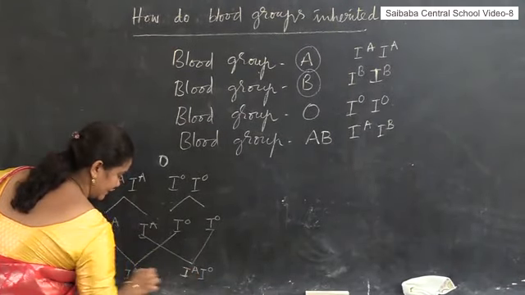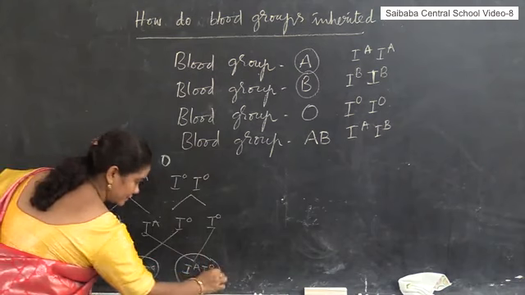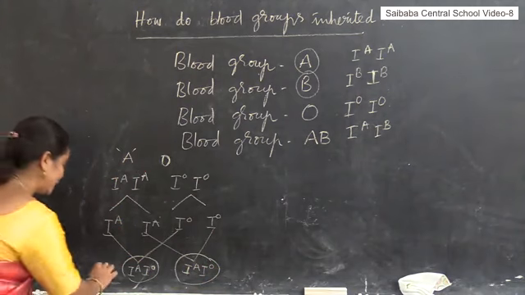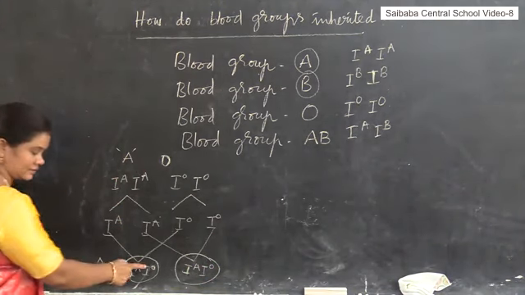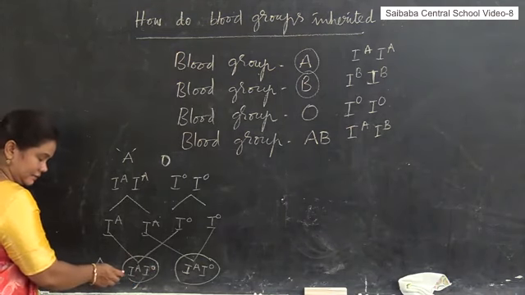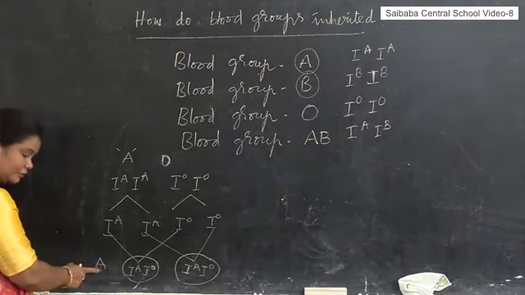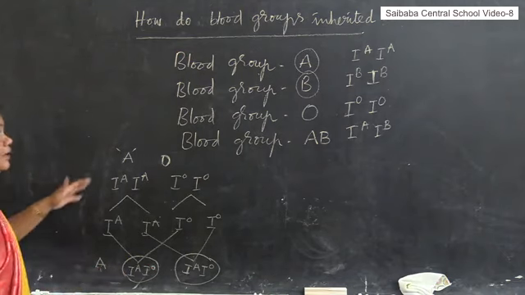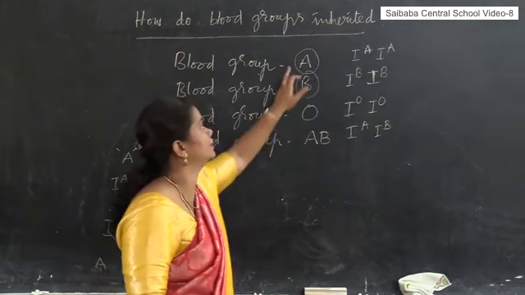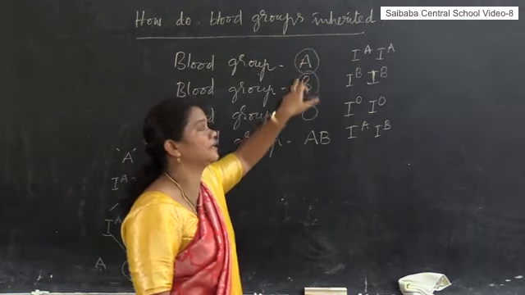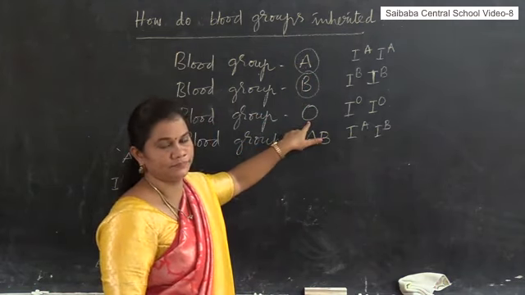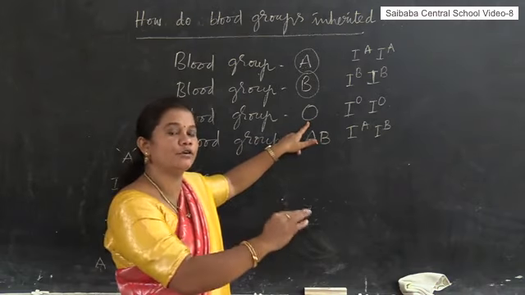If you look here, the offspring with genotype IA IO will get blood group A. How can you tell, teacher? Here there is another gene which represents O blood group. How can you say that the F1 generation will get A blood group? You may ask a question like that. Among these blood groups, A and B are codominant. They are both dominant blood groups, whereas O blood group is recessive, which is always suppressed by the dominant blood group.